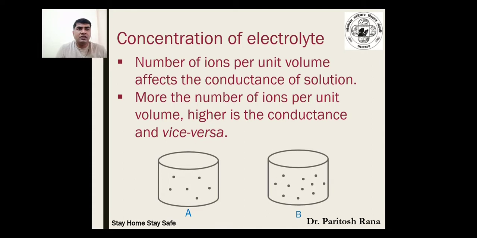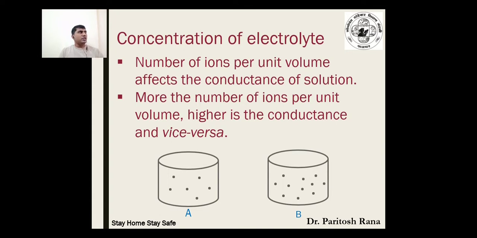Okay. Now let us study the first one, concentration of an electrolyte. Now you all are very aware that if you dissolve any solute in a solvent, then the solute gets ionized and a number of ions are produced, that is cations and anions. So the number of ions present per unit volume affects the conductance of the solution. More the number of ions per unit volume, higher is the concentration, and vice versa.